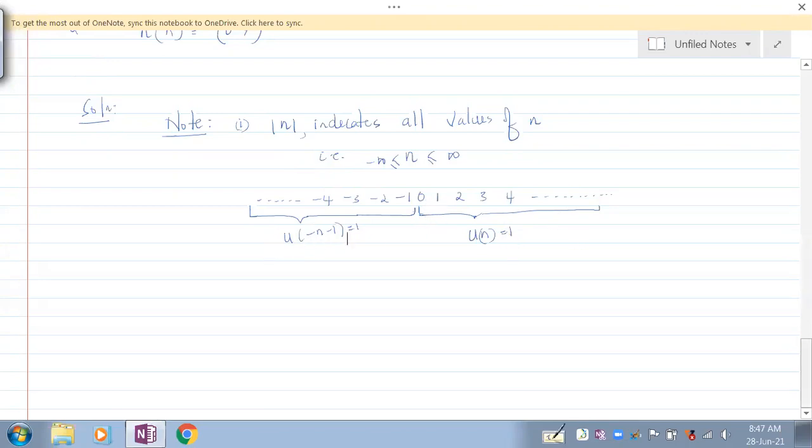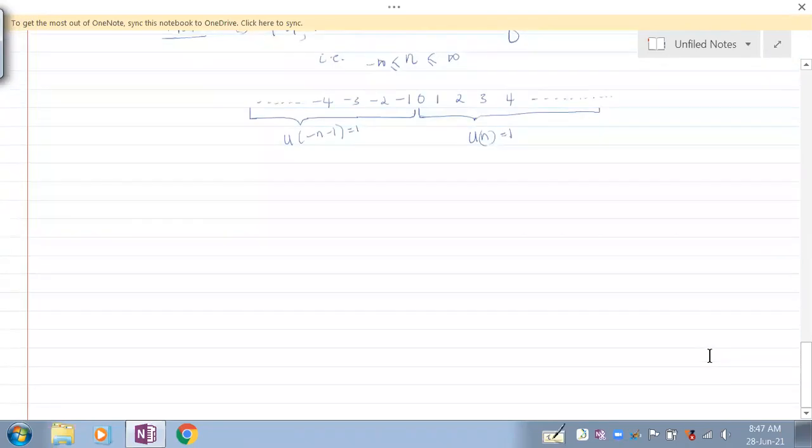So how to understand this? Let me just tell you one thing. What is u of minus n? Everybody just see. U of minus n is 1 for n ranging from minus infinity to 0. So u of minus n minus 1 means dragging u of minus n back by one position. That means it would become minus infinity to minus 1. Understand? So this is that.